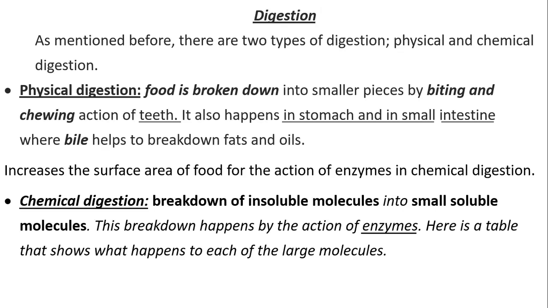Now, what's the function of physical digestion? Physical digestion increases the surface area of the food for the action of the enzymes in chemical digestion. Imagine you have a piece of bread and you put the enzymes on it. The enzymes will be able to work only on the outer surface area.